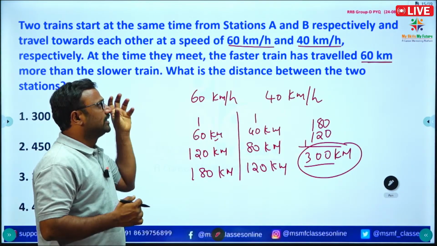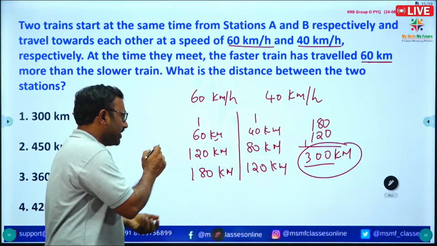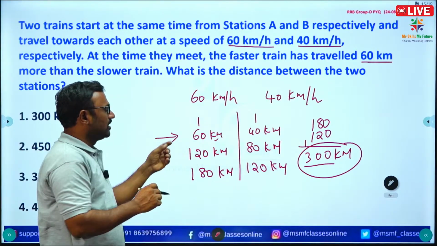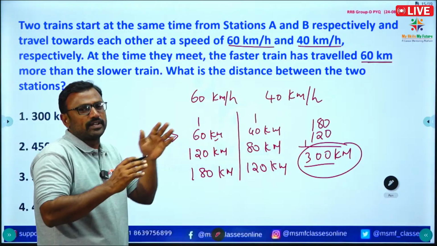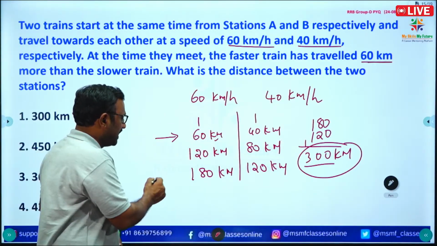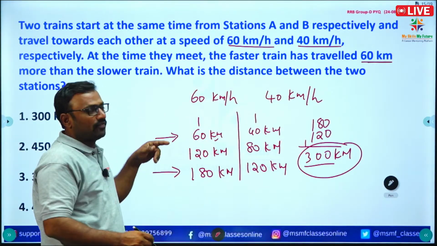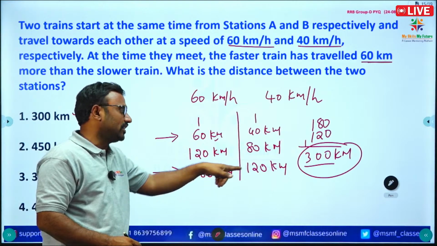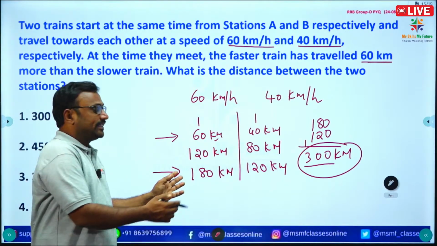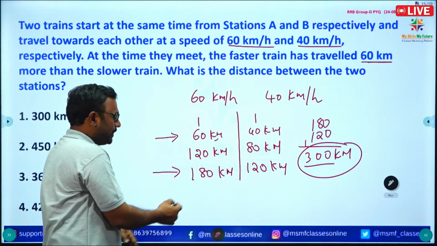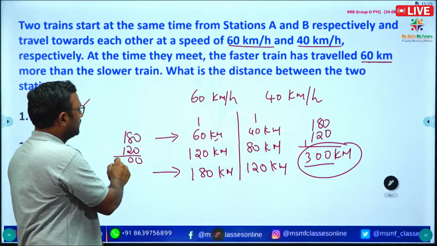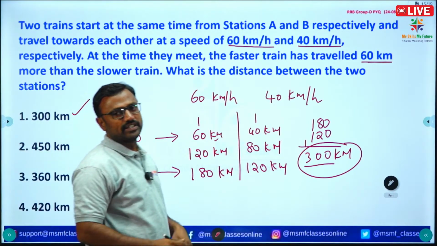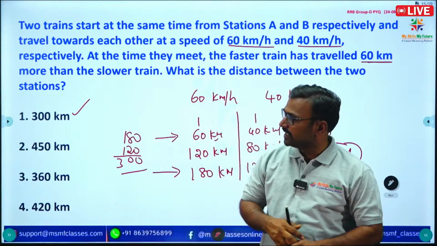Just think generally, in 1 hour, the distance covered by the faster train is 20 kilometers more than the slower train. In 3 hours, it is 60 kilometers more. So here they meet, 180 plus 120, we get 300. The distance between the two stations is 300.